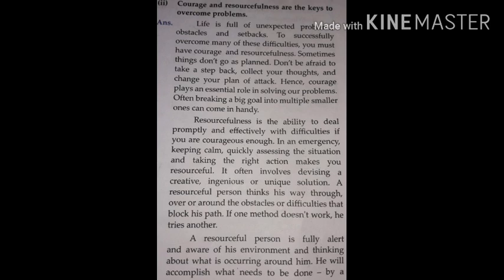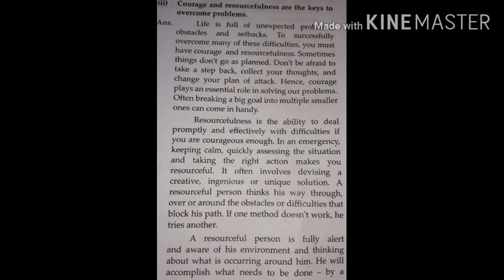Sometimes things don't go as planned. Don't be afraid to take a step back. Collect your thoughts and change your plan of attack. Hence, courage plays an essential role in solving our problems. Often, breaking a big goal into multiple smaller ones can come in handy.